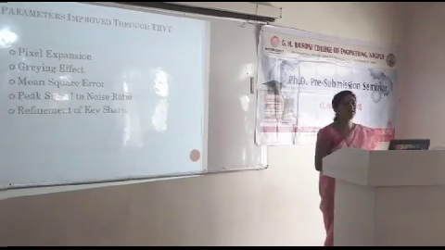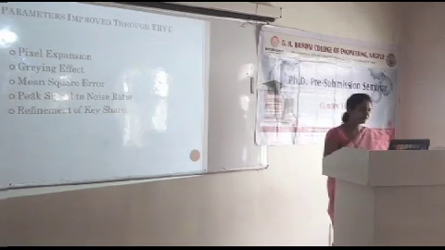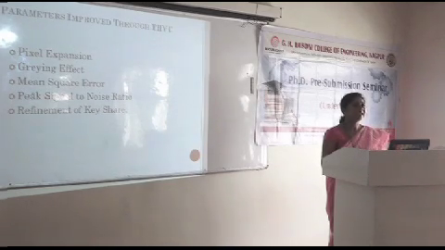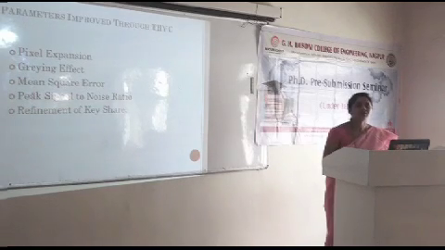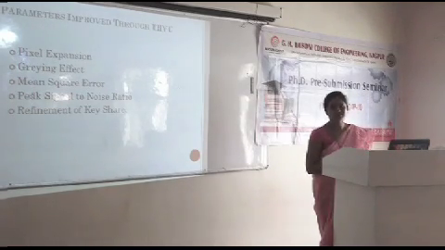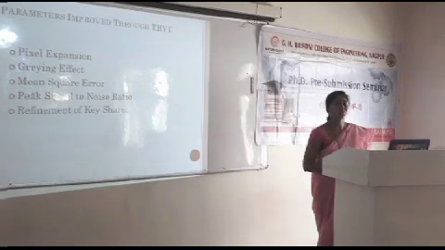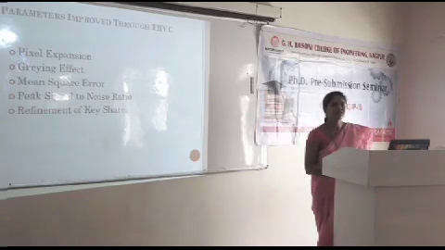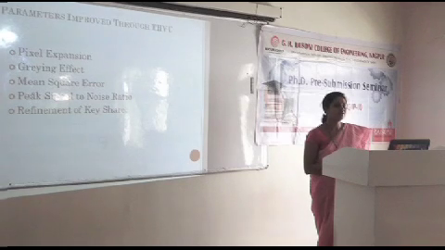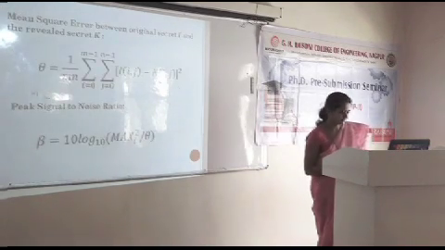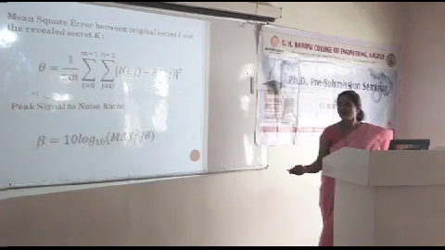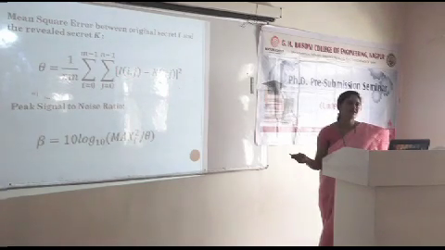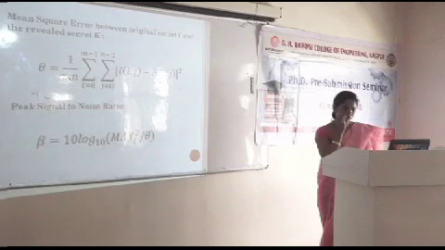Now these are the parameters which we have improved through the thresholding approach of hierarchical encryption. The pixel expansion ratio is removed, and the graying effect is also eliminated. The mean square error we computed between the original secret and the reconstructed secret is 0. As the mean square error is 0, the peak signal to noise ratio is obtained as infinity, and refinement of the key share is done, so by refinement we have reduced the graying effect. By this means we have computed the mean square error and peak signal to noise ratio. I is our original secret and K is the reconstructed secret. It is the distance computation between those.